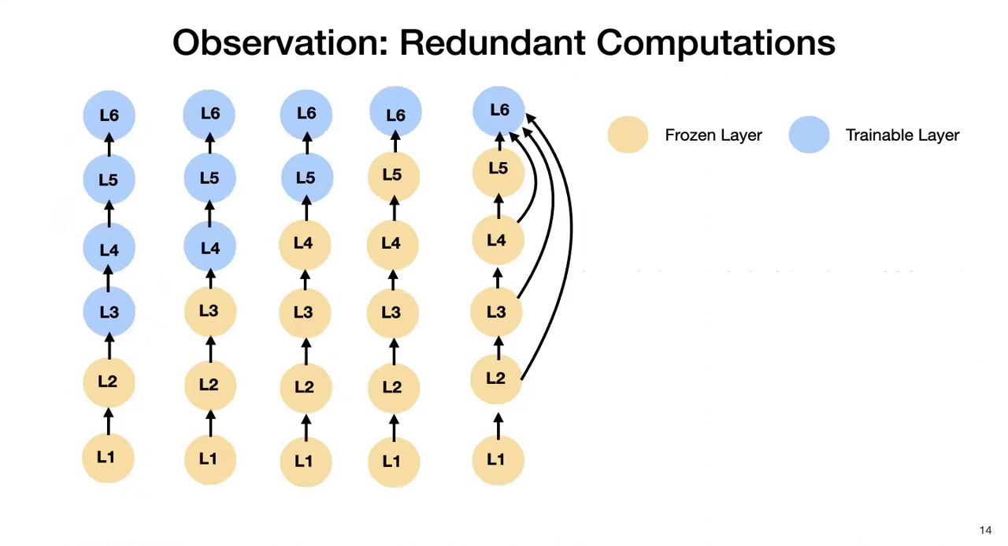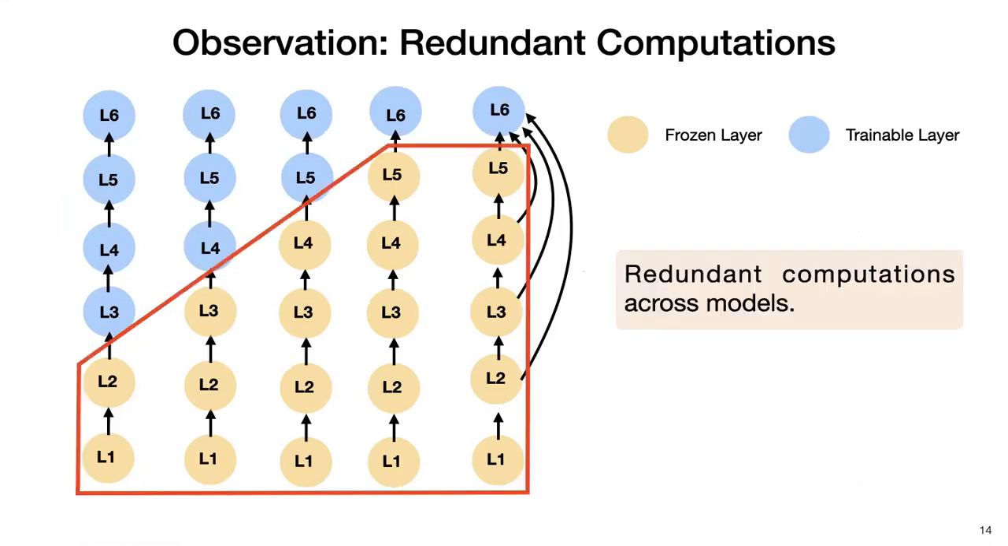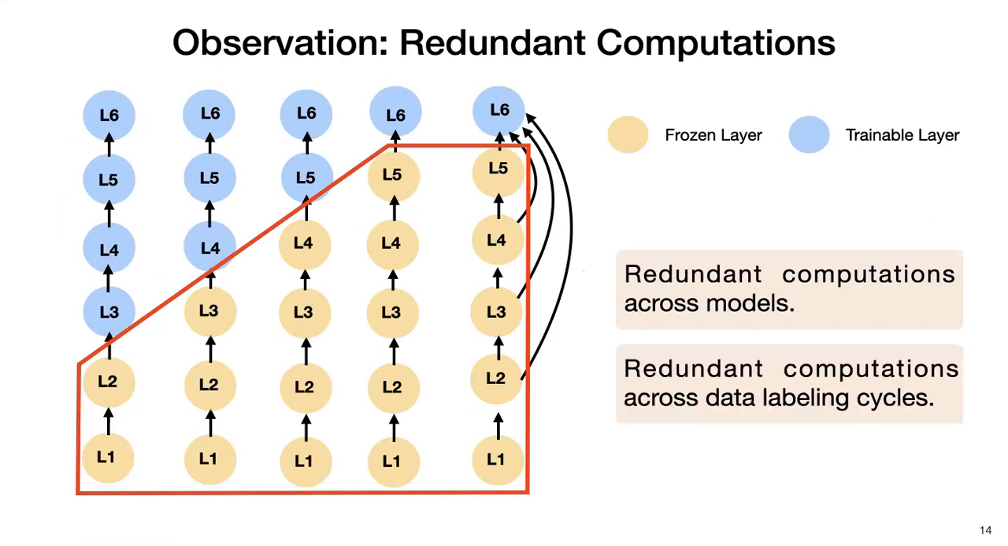When you explore several different layer freezing schemes, and these freezing schemes correspond to different models, you will start incurring redundant computations across all these models. Finally, when you repeat this process whenever there is an update to the labeled dataset, you will start incurring redundant computations across data labeling cycles.